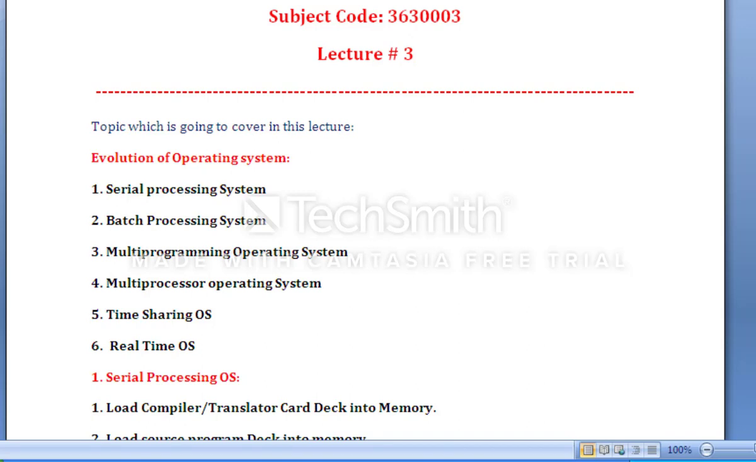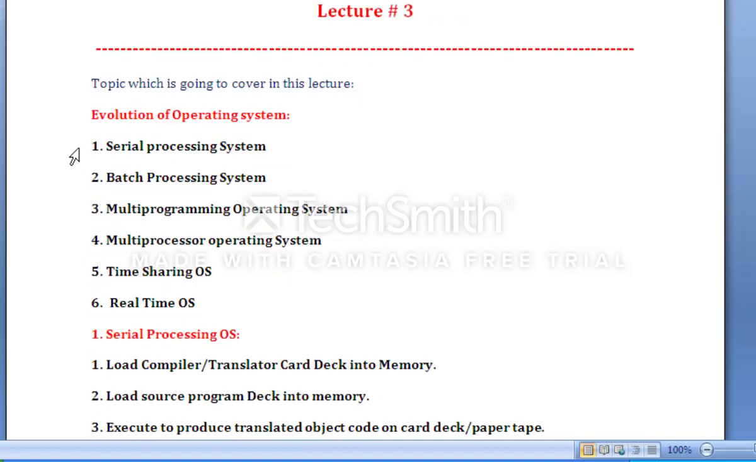So evolution started from the serial processing system, where each and every input needs to be evaluated very manually. So let's start with the first, serial processing system. What kind of processing system was it?